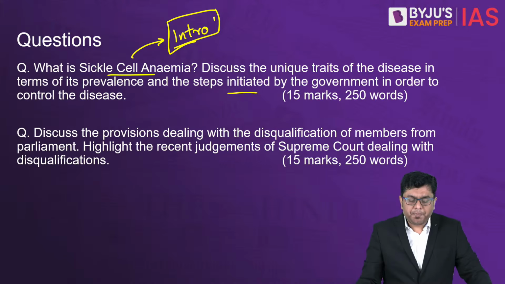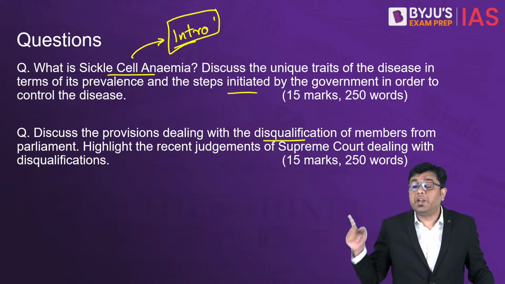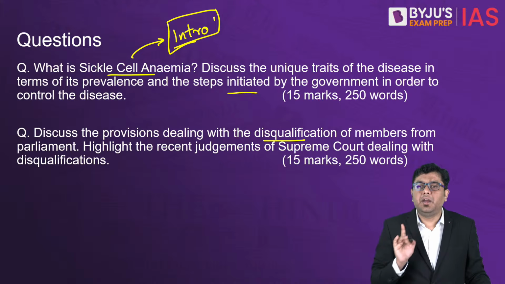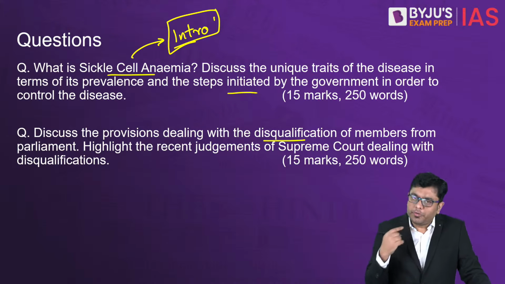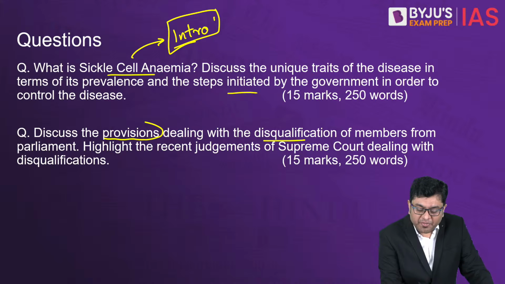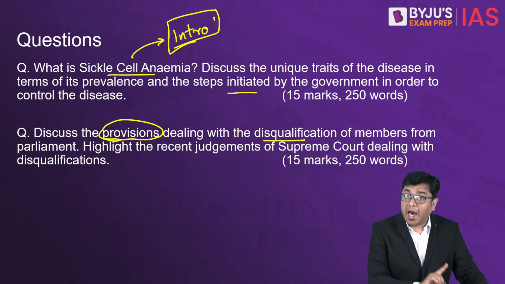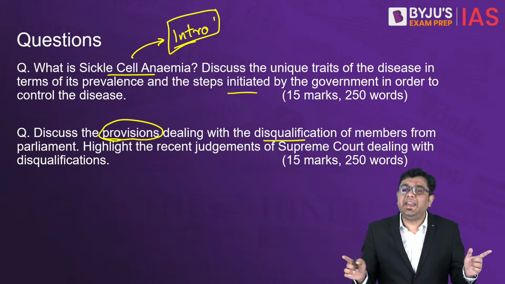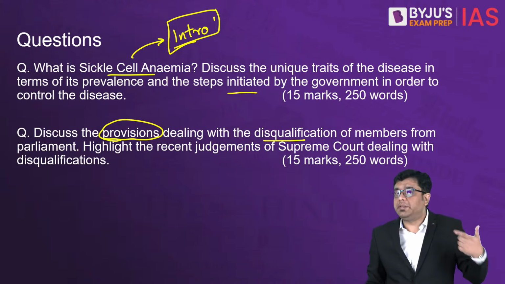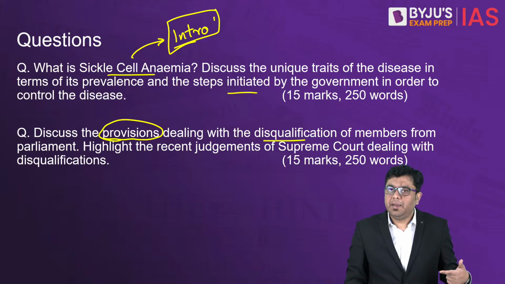Then in the second question, discuss the provisions dealing with the disqualification of members from the Parliament. So here you don't have to discuss Article 191. Here you have to discuss Article 102. Along with that, you also have to discuss the Representation of the People Act 1951, because here you have provisions, not the article of the Constitution. So provisions anywhere. So the Representation of the People Act 1951 along with Article 102, that needs to be provided.